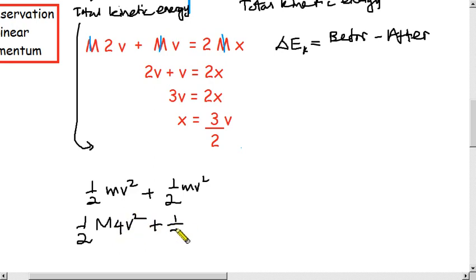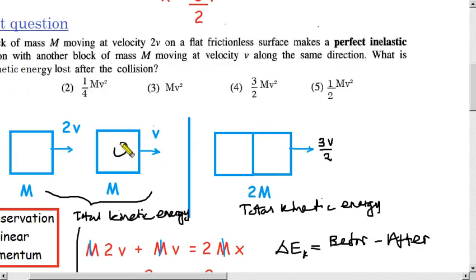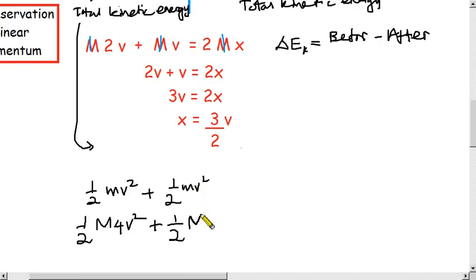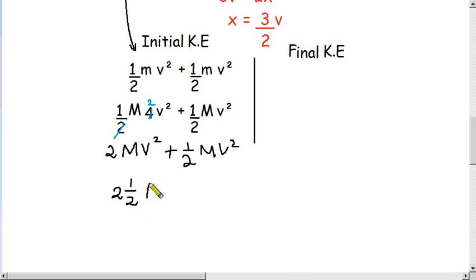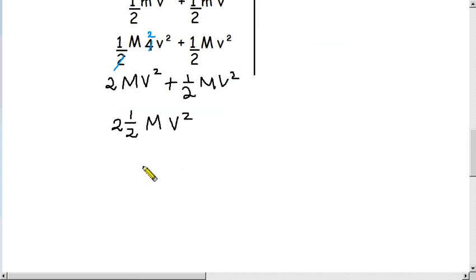Then again half the kinetic energy of this one, capital M v squared. So let us simplify like this. Half M times 4v squared is 2 M v squared, plus half M v squared. So total 2 and a half M v squared. That means 2 times 2 is 4 plus 1 is 5, then 5 divided by 2 M v squared.